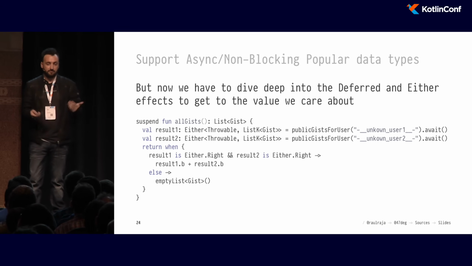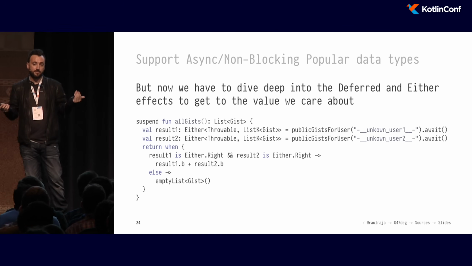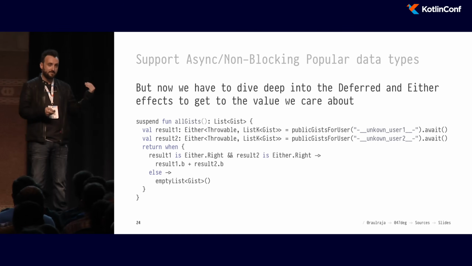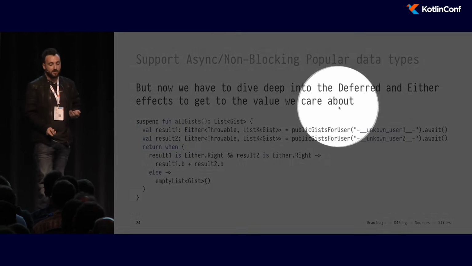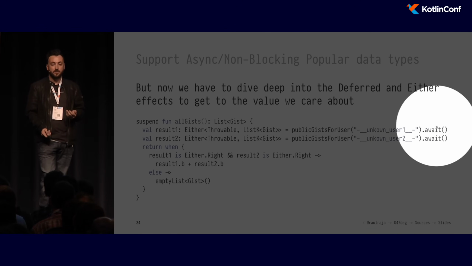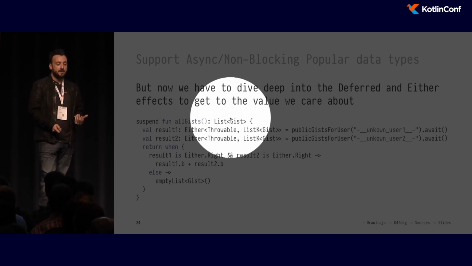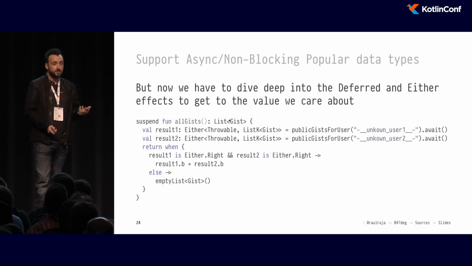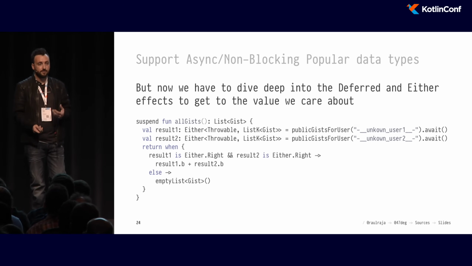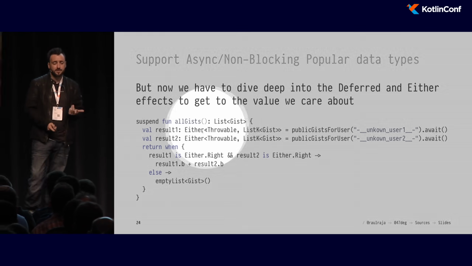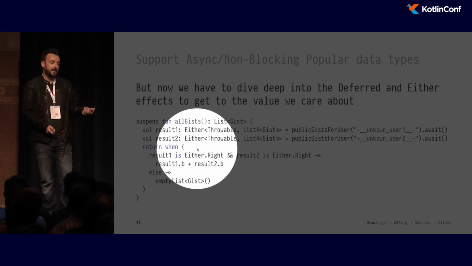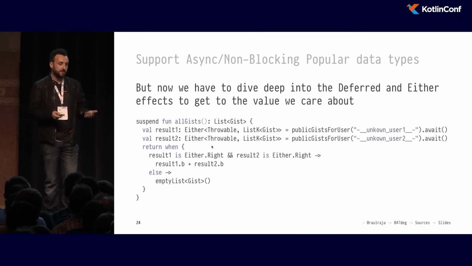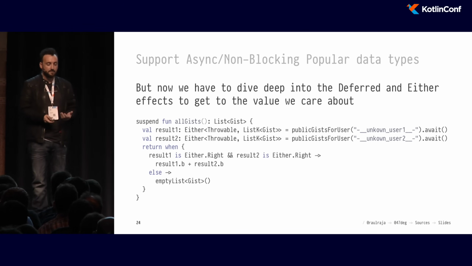We're going to have to, first, we can remove the Deferred from the equation, and as Ben had mentioned in his talk previously, we can use suspend. So now all of these computations are asynchronous, they are non-blocking, but they still remain problematic because what they give you back is an Either or a Try or whatever data type you're using to control error handling in Kotlin. So this forces us to inspect the result and ask it, is this a right, is this a left, and then do the appropriate thing with it. But we can do a lot better than this.